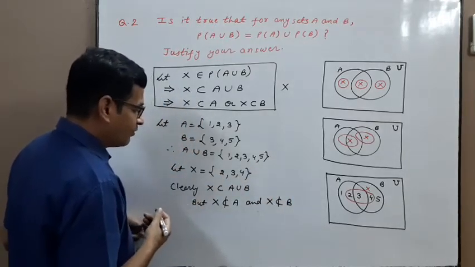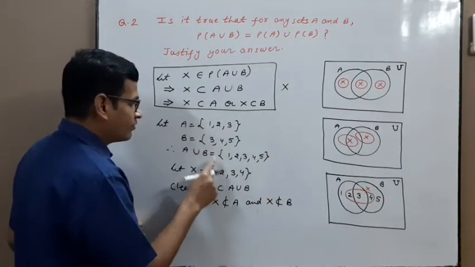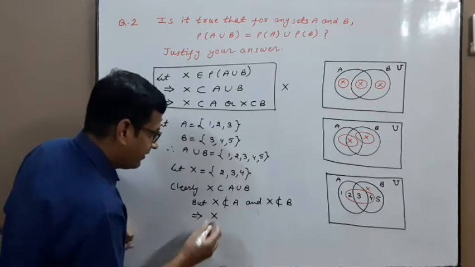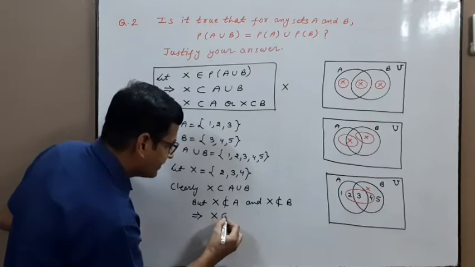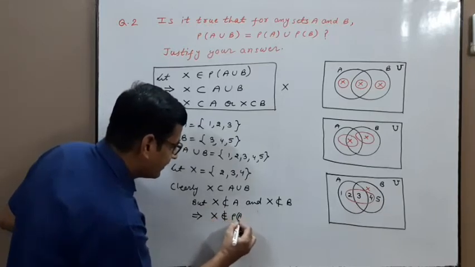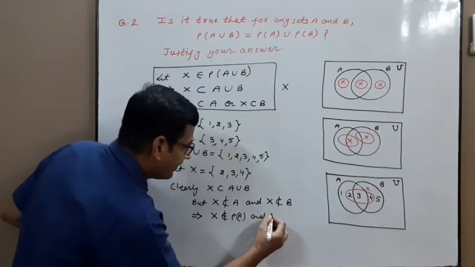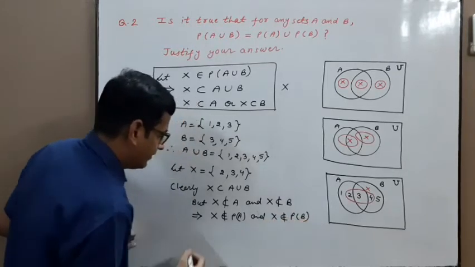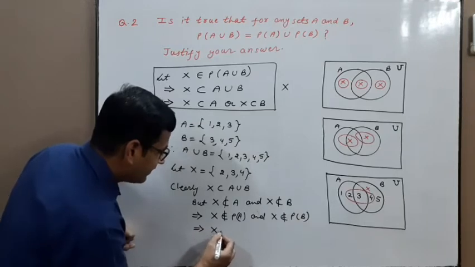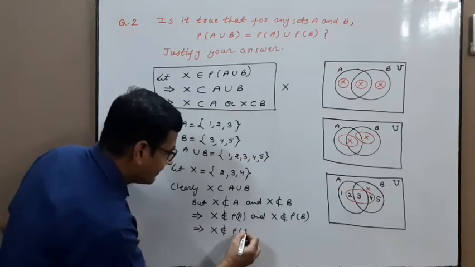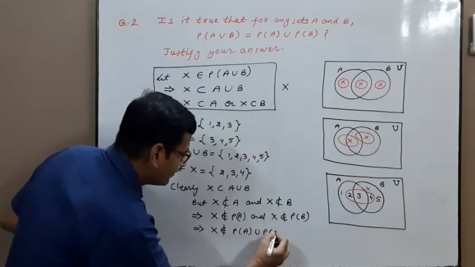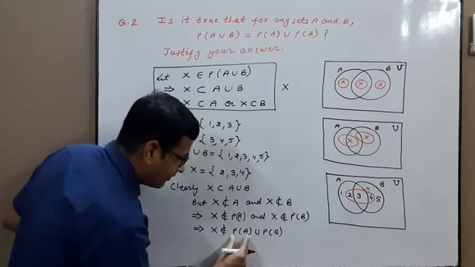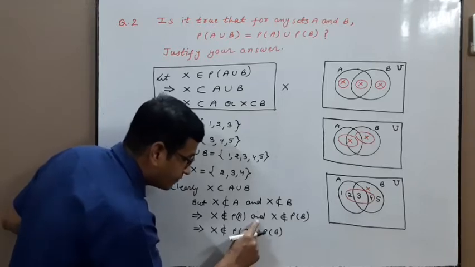Why is X not a subset of B? Because 2 belongs to X, 2 does not belong to B. This implies X is not a subset of A, means X does not belong to power set A and X does not belong to power set B. It means X does not belong to power set A union power set B. Outside negation, so when we open X does not belong to power set A, in place of union we use AND.